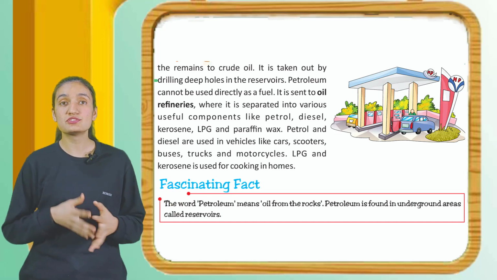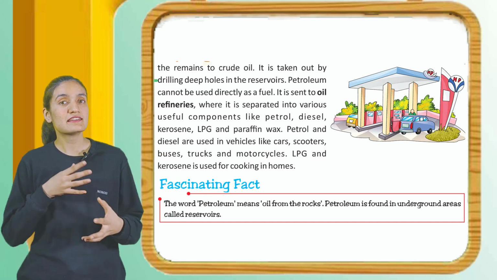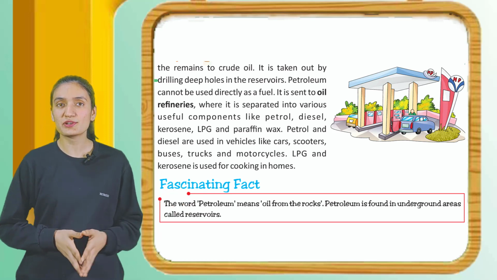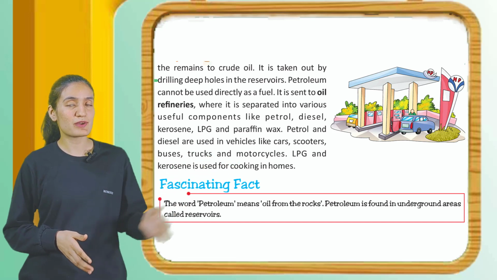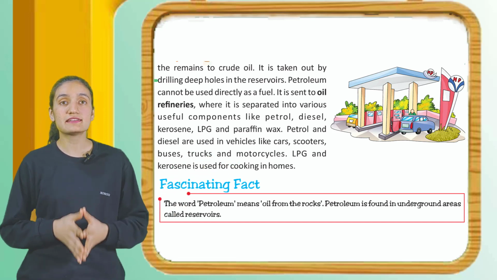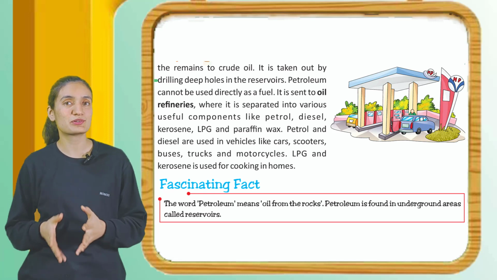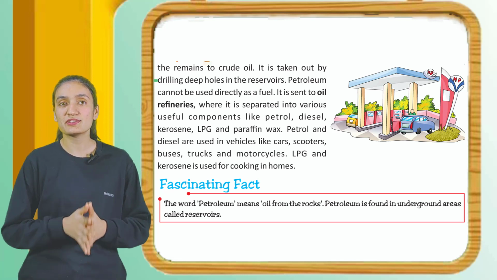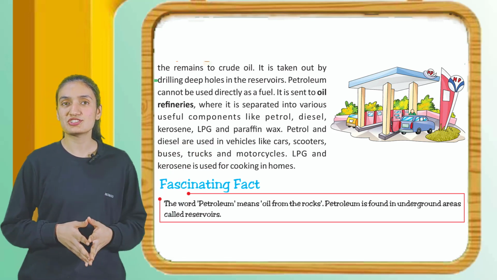Petroleum cannot be used directly as a fuel. It is sent to oil refineries where it is separated into various useful components like petrol, diesel, kerosene, LPG and paraffin wax. Petrol and diesel are used in vehicles like cars, scooters, buses, trucks and motorcycles. LPG and kerosene are used for cooking in homes. Here you can see a petrol station.